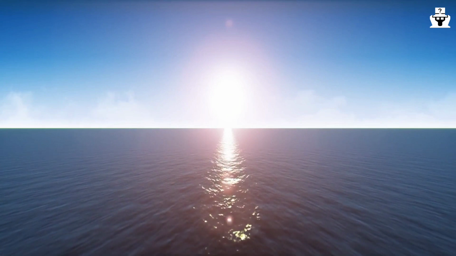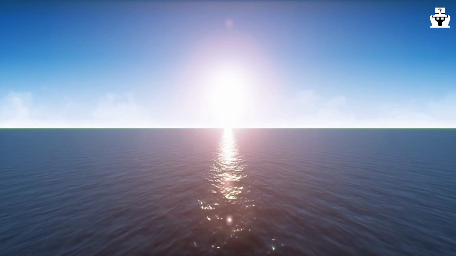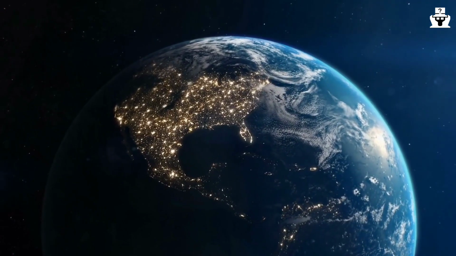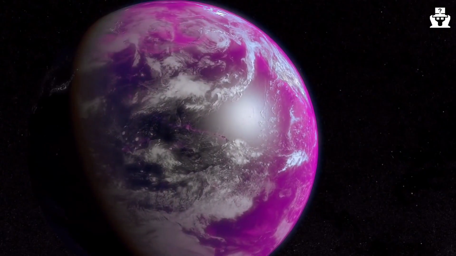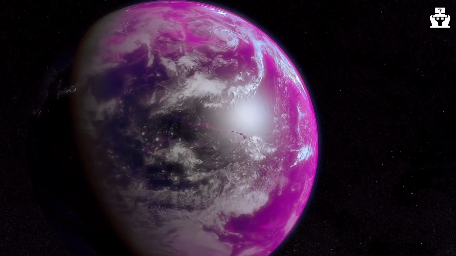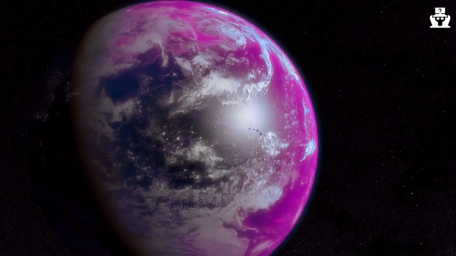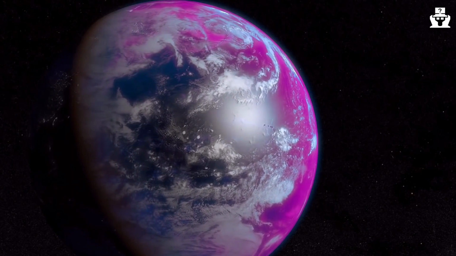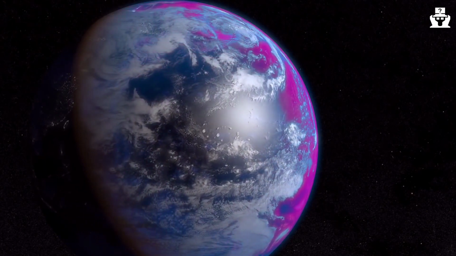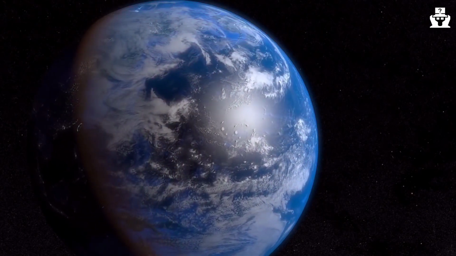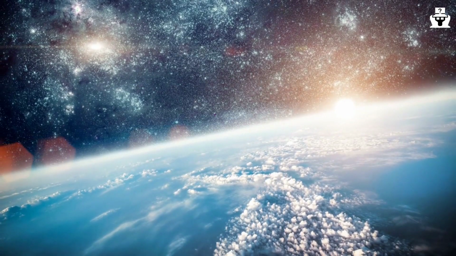Overall, the origin of Earth's water is a complex and multifaceted story that involves both the formation of the planet and the delivery of water-rich materials from space. Without this water, life as we know it would not be possible on Earth. It is a reminder of the interconnectedness of the universe and the profound role that water plays in the story of our planet. The Earth today.